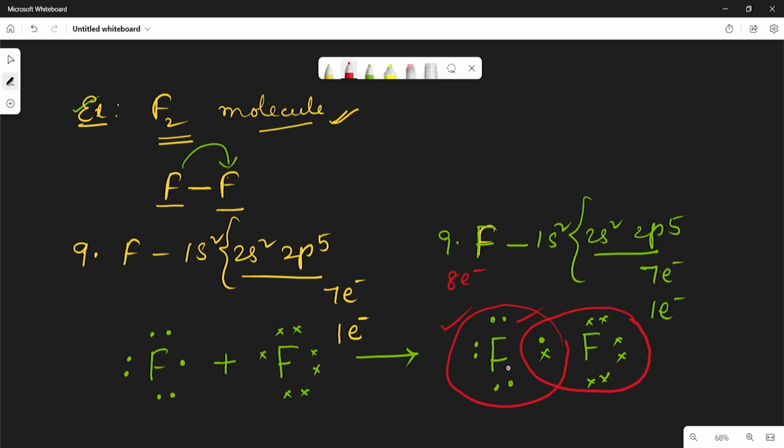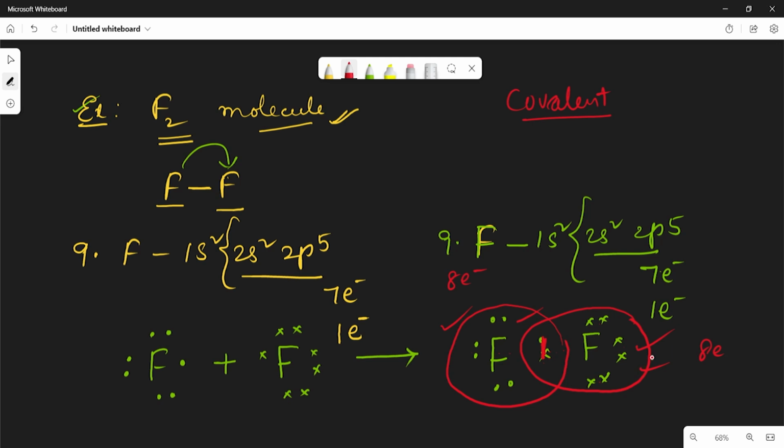It is also mutually sharing 1 electron, so it is also 2, 4, 6, 8. So the second fluorine atom is also getting 8 electrons, which means it is also stable. Like this, between the two fluorine atoms, there is a mutual sharing of electrons. By mutual sharing of electrons, there is a formation of a bond, and that bond is called a covalent bond. If you observe here, 2 electrons are shared, 1 electron from each. So this is the fluorine molecule.